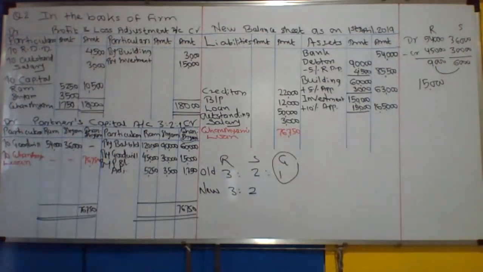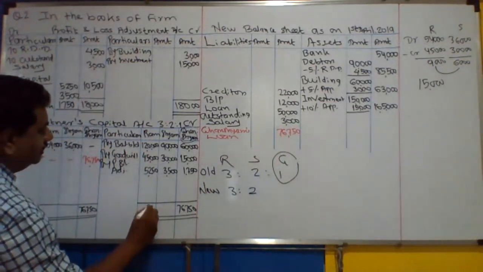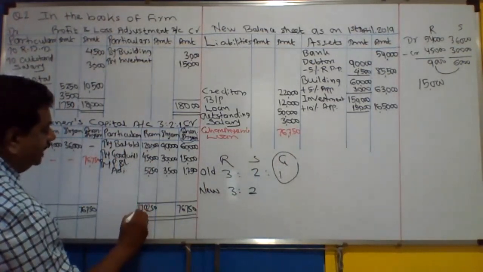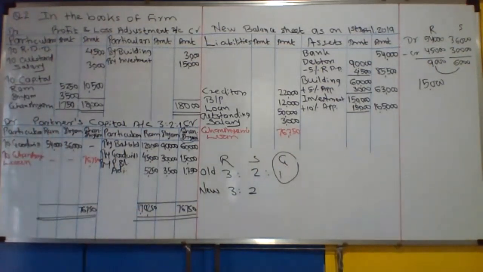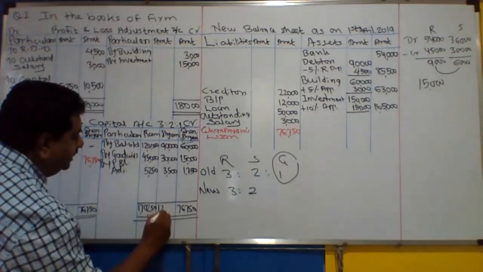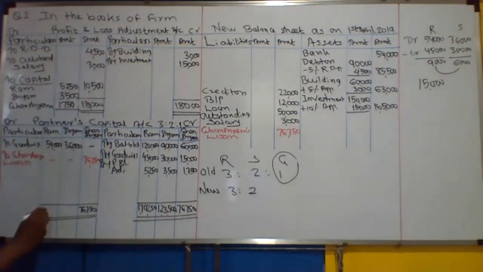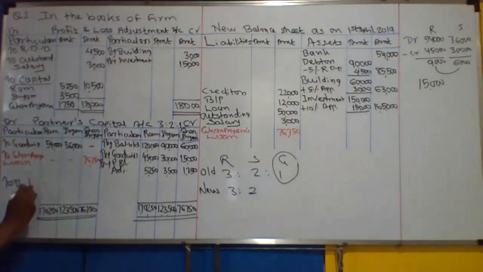And for remaining partners, calculate the capital balance. For Ram, it is 1,70,250. And for Sham, it is 1,23,500. Calculate the balance and find out the balance of capital. 1,16,250.